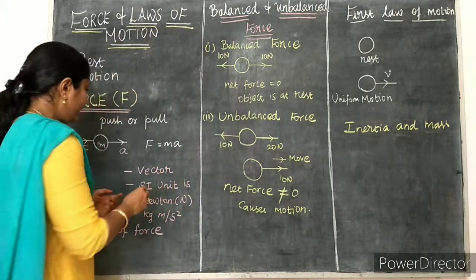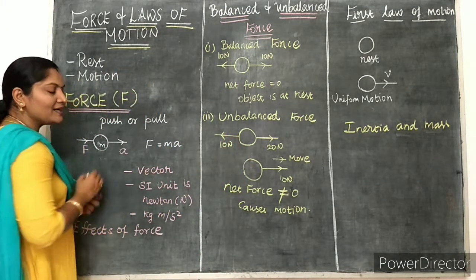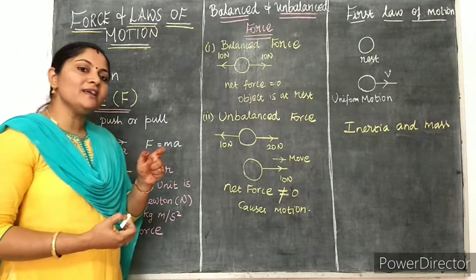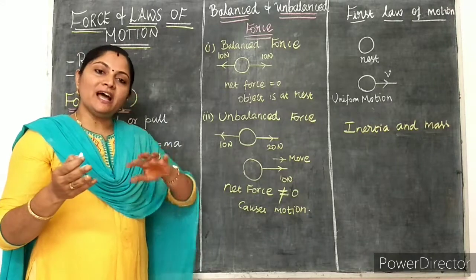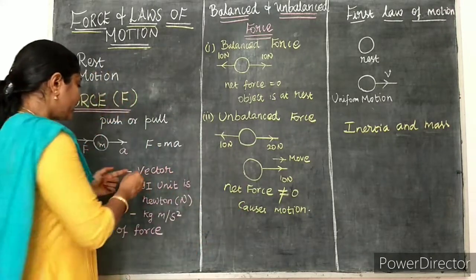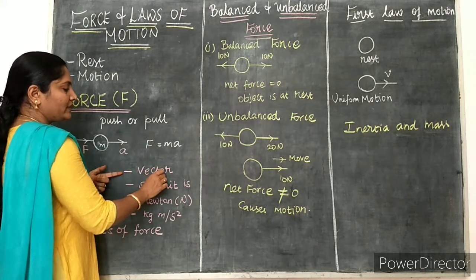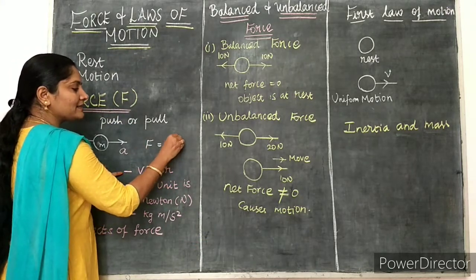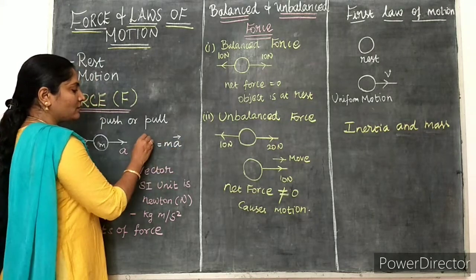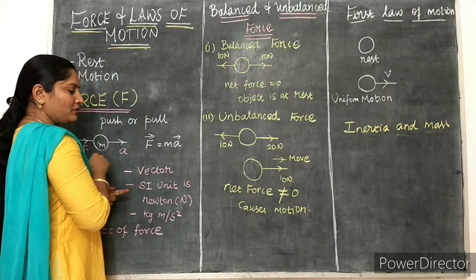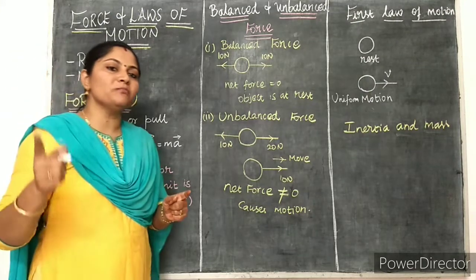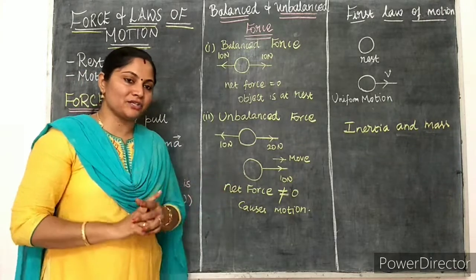Okay, so see here, force is a vector quantity. What is meant by a vector quantity? If a quantity has both magnitude as well as direction, it is said to be a vector quantity. Here, force is a vector quantity because acceleration is a vector quantity, so force is also a vector quantity, having both magnitude as well as direction.